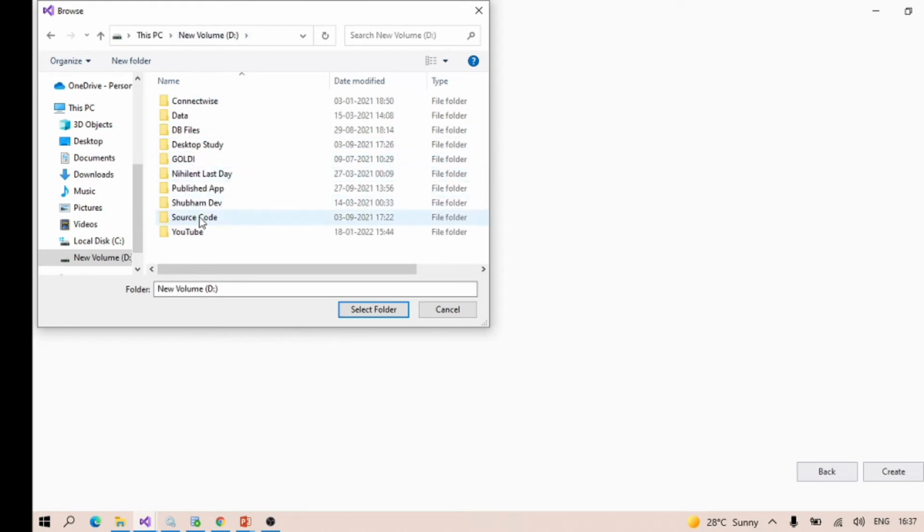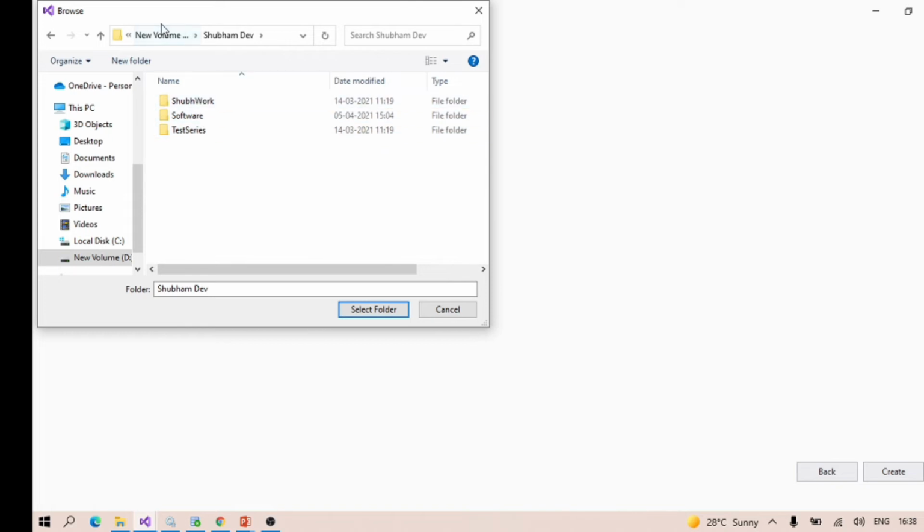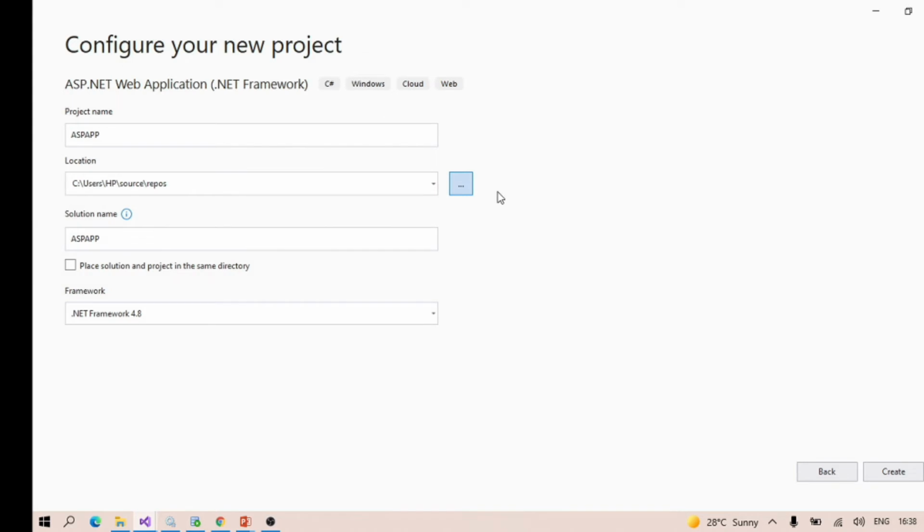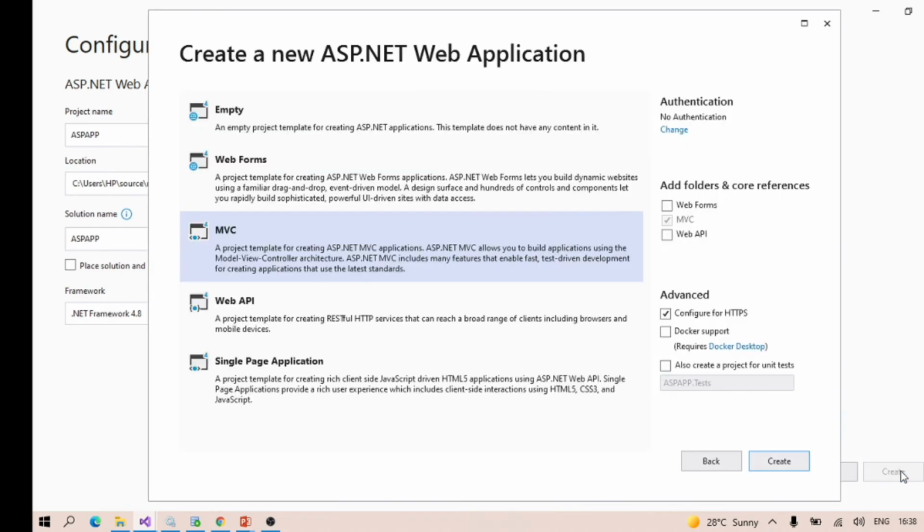Okay, I think the default location is good, no problem. It's based on .NET Framework 4.8. Okay, so ASP app, create.